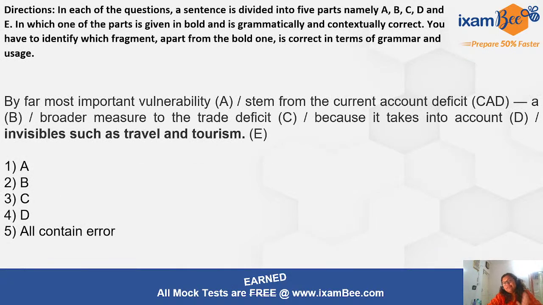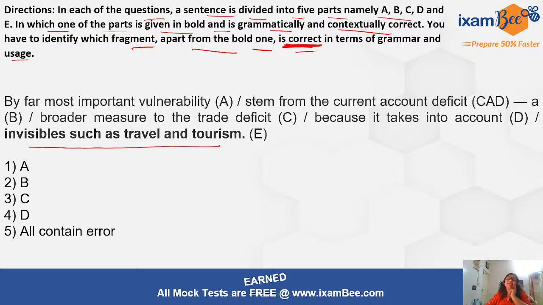Moving ahead, different kind of questions, very important. This is about your error detection. Read the directions very carefully. It says in each of the questions a sentence is divided into 5 parts, in which one of the parts is given in bold and is grammatically and contextually correct. So the one in bold is actually correct, right? And you have to identify which fragment apart from the bold one is correct in terms of grammar and usage, right? So there are 4 other fragments, only one is correct. So you have to identify which is correct. Sometimes you may be asked which is incorrect, right? So you have to understand the directions and then proceed.